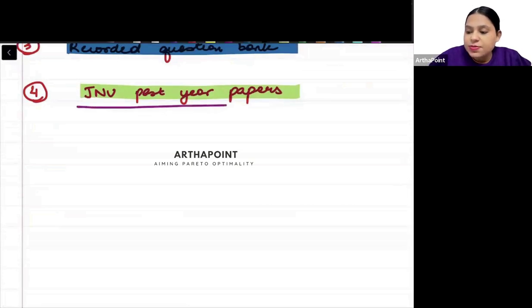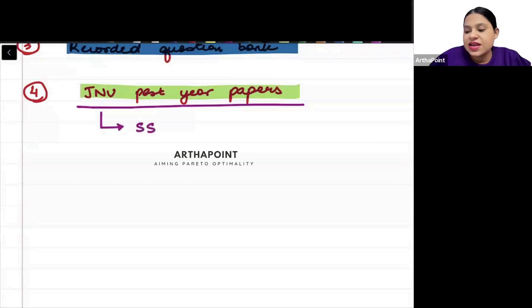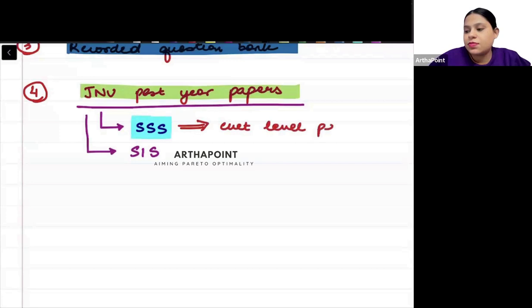In JNU past year papers, you will find two kinds of papers: SSS, SIS. First focus has to be on SSS. These papers are more like CUET-level exam papers. So you have to first do the JNU SSS paper, and after that, if you have time,